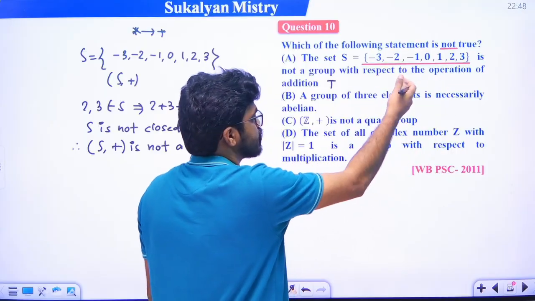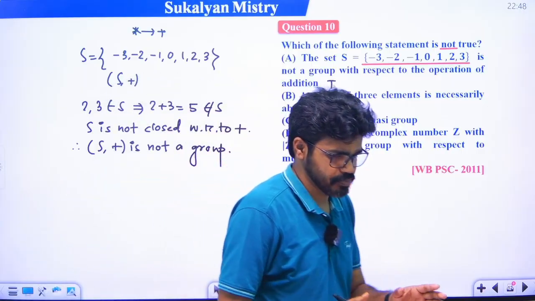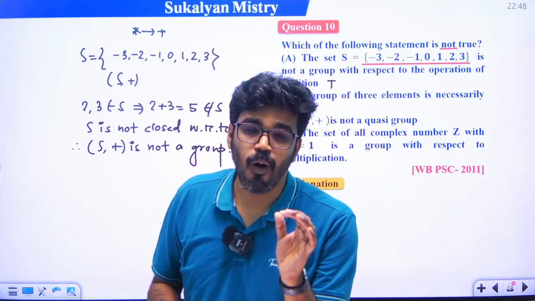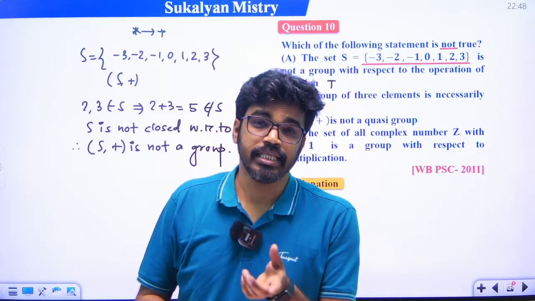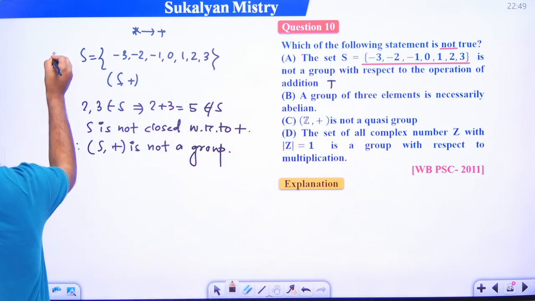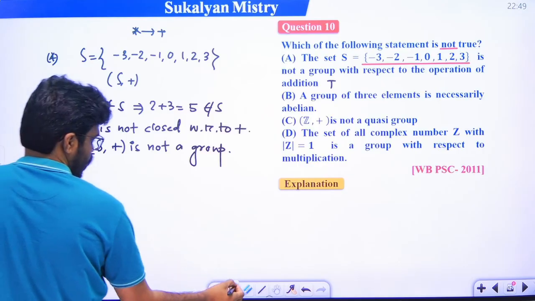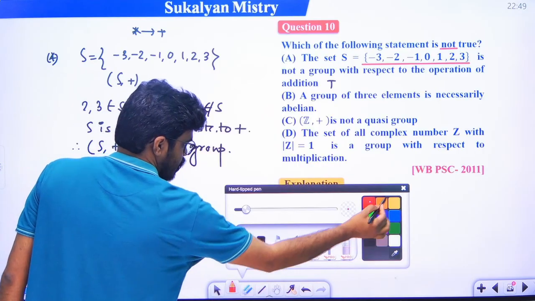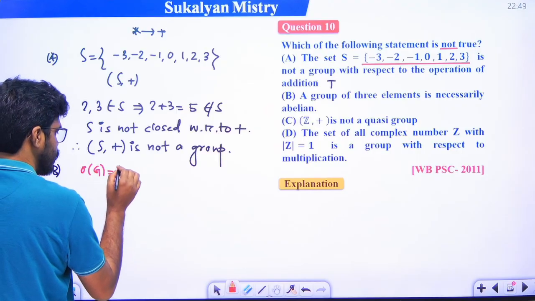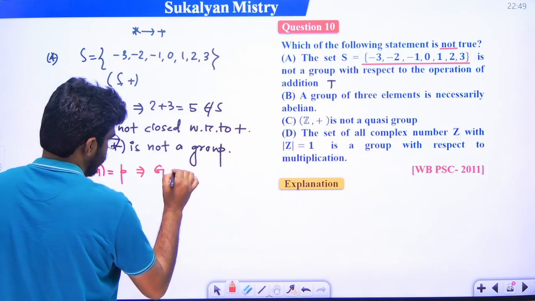A group of 3 elements is necessarily abelian. Just recall this property. A group with 3 elements, we know that if order of G is a prime number, that is, the number of elements in a group is a prime number, then G must be abelian.